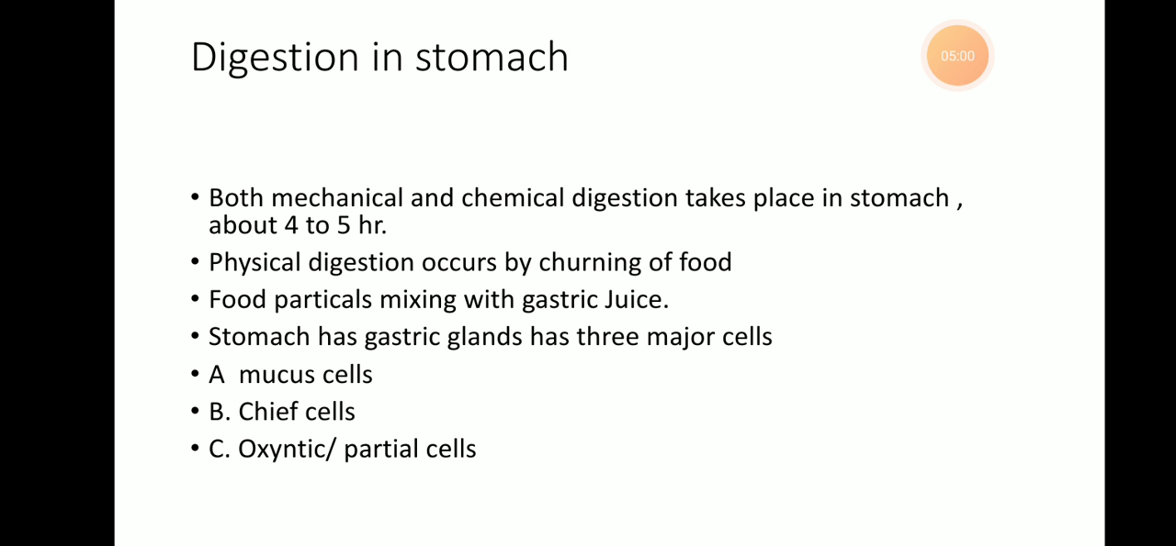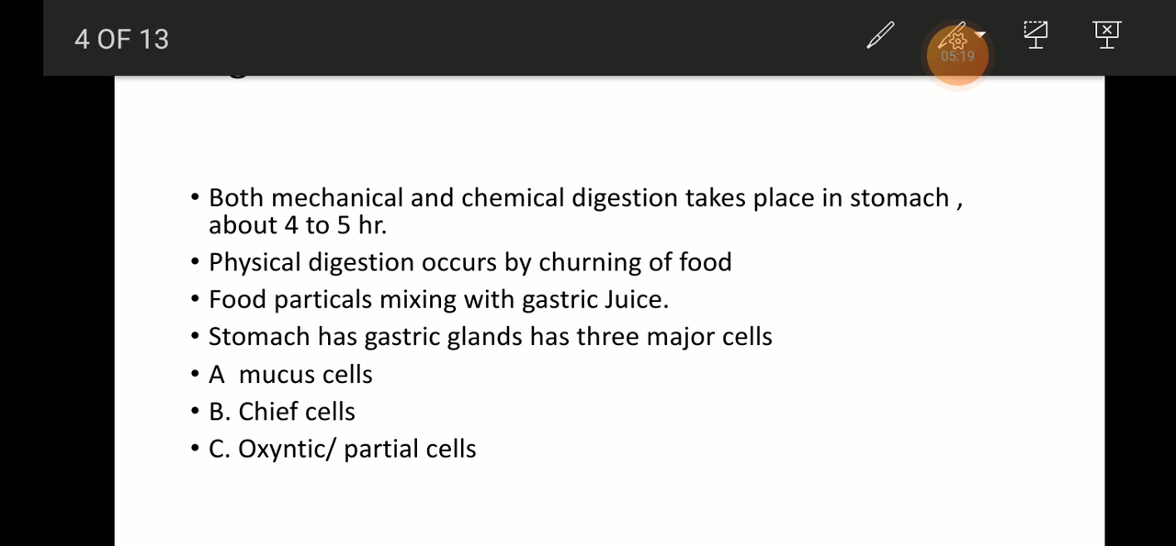These are mucus cells. The glands themselves consist of three types of cells. These cells may be the mucus cells, peptic cells or chief cells, and the oxyntic cells or parietal cells. So these are the three cells which are present in the gastric gland. The mucus is secreted by the mucus cells.